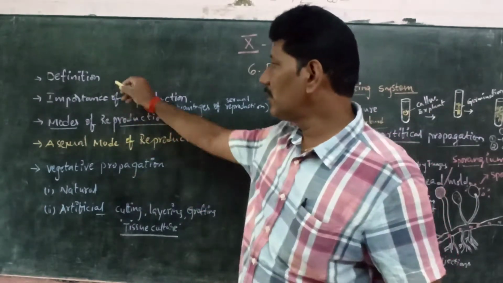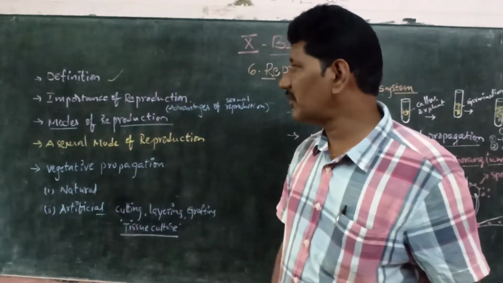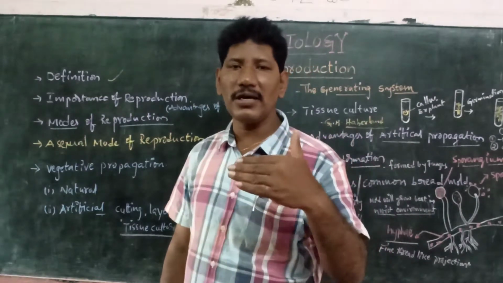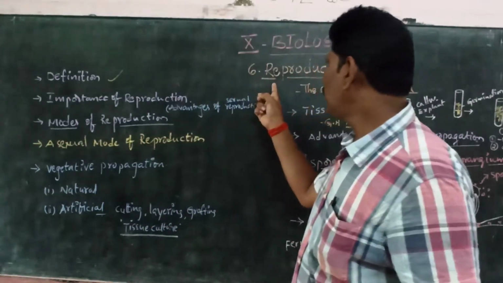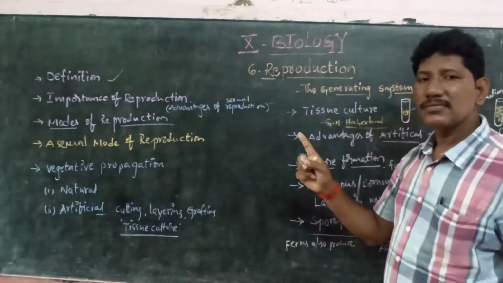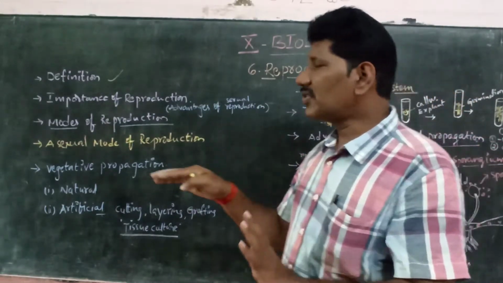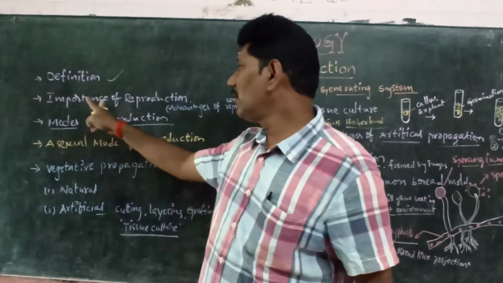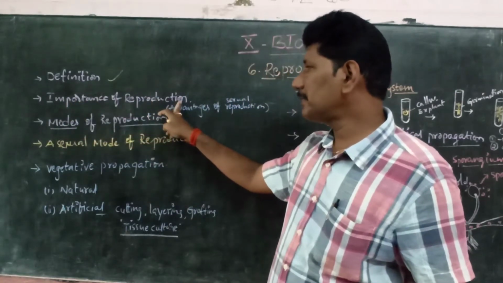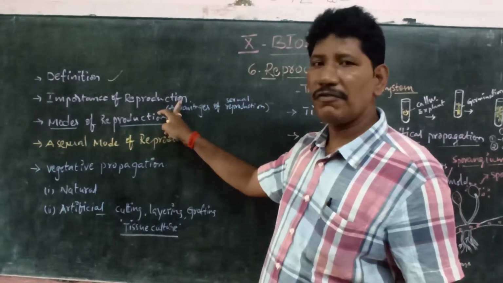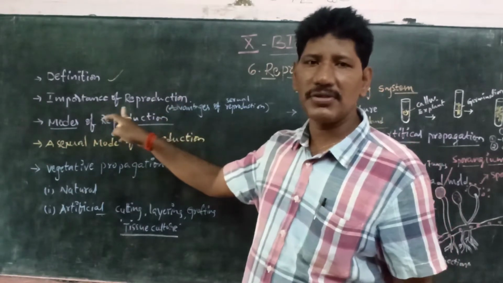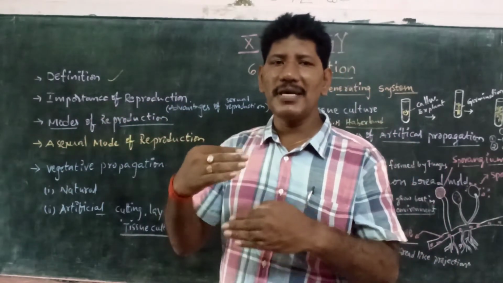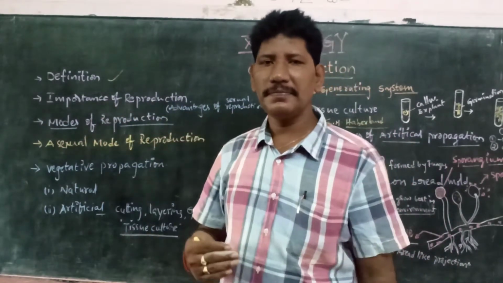Is it clear, children? So the first and foremost important concept regarding reproduction is what is meant by reproduction, or what is the importance of reproduction as a life process. Let us come to the importance of reproduction in living organisms, or how reproduction makes the continuation of life.